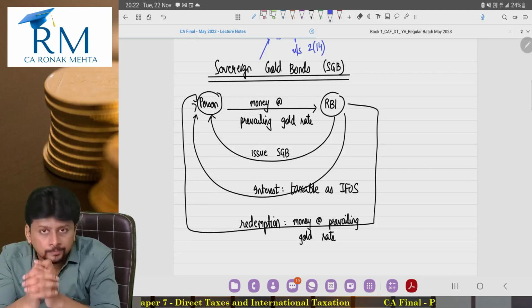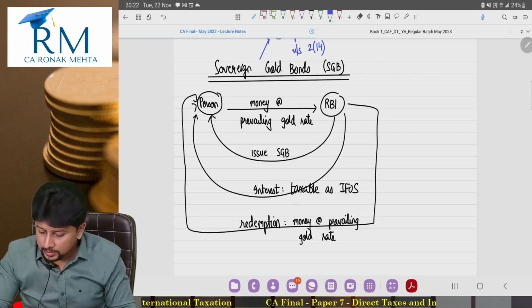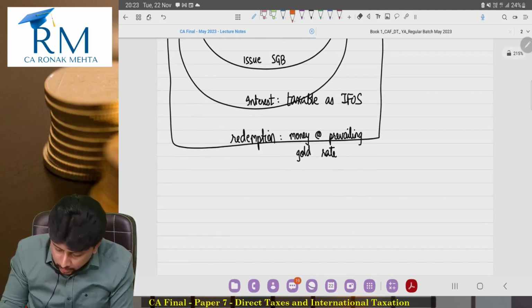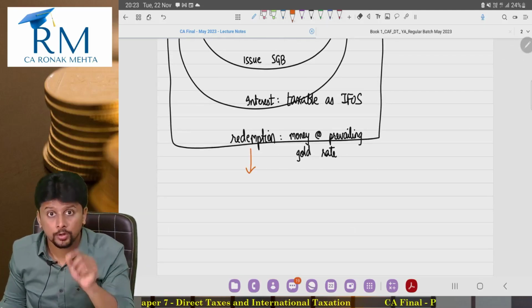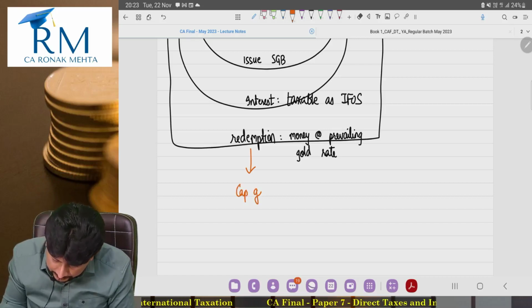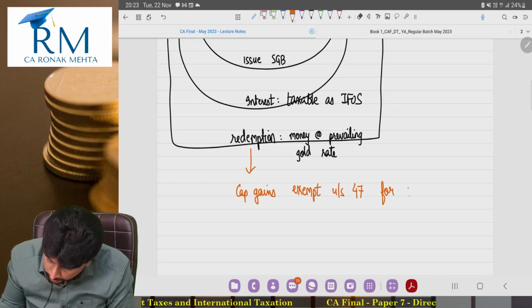And to make this more lucrative, what the government has done is, it has said, okay, on redemption, your capital gains will be exempt under section 47 for an individual.